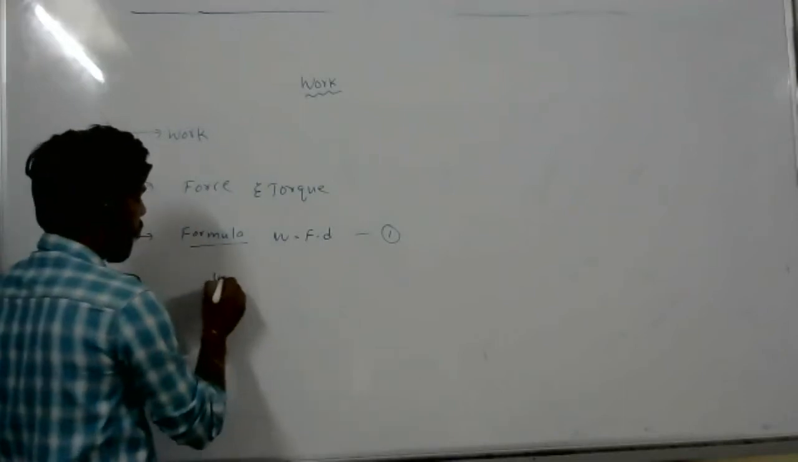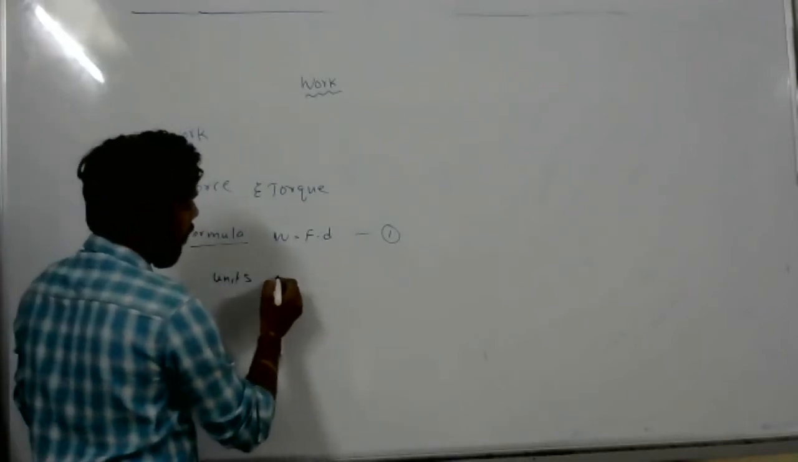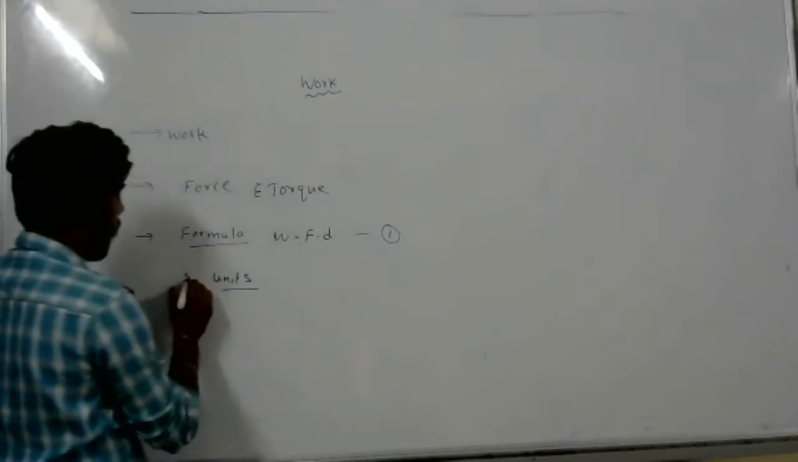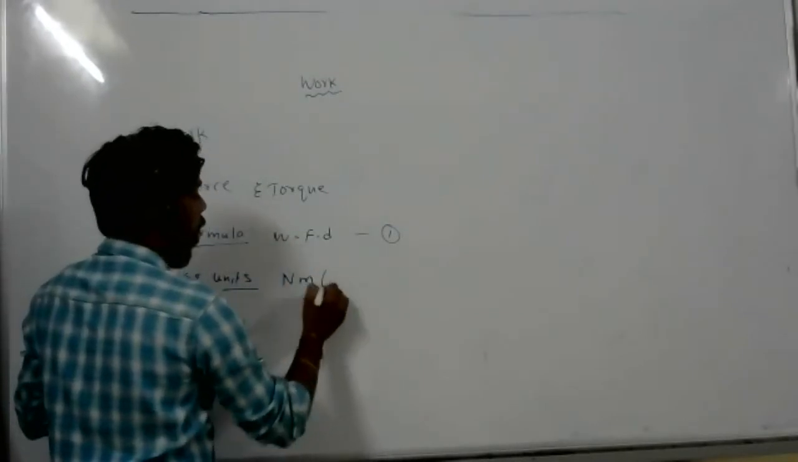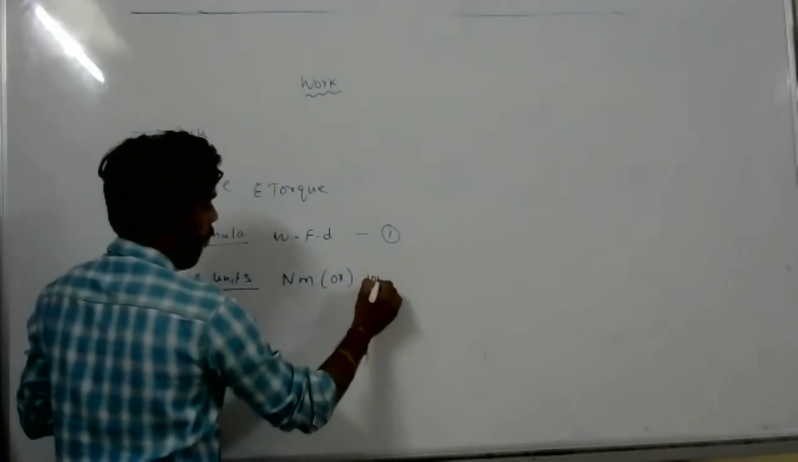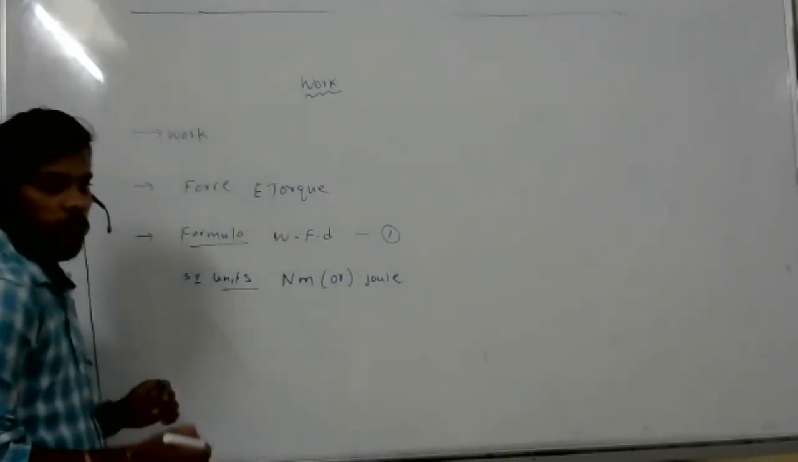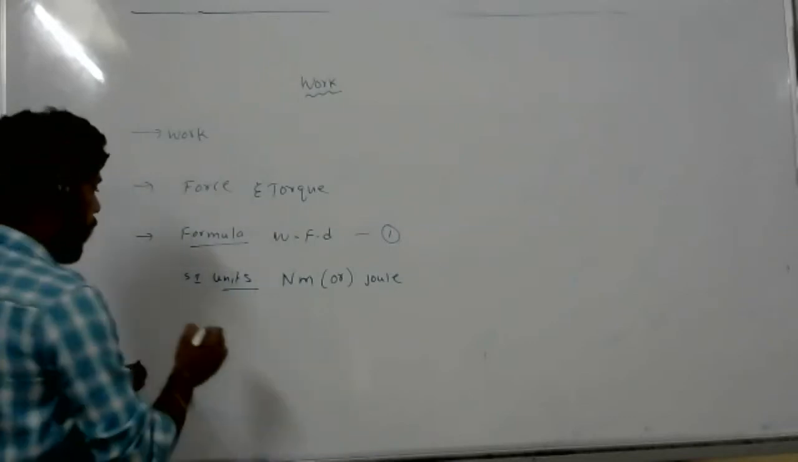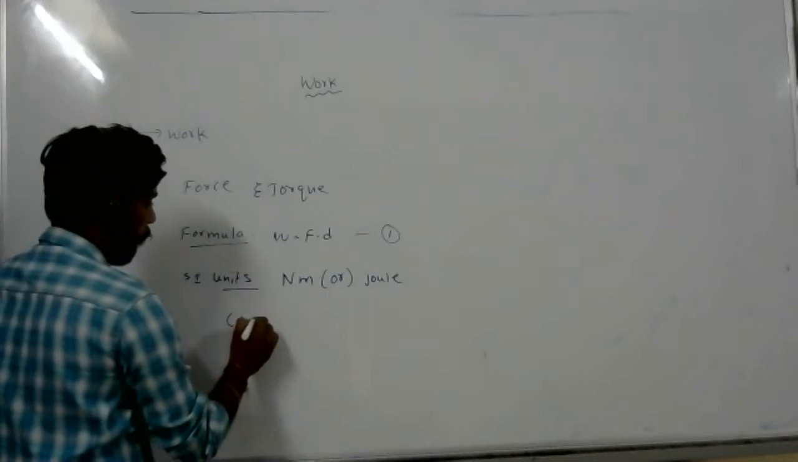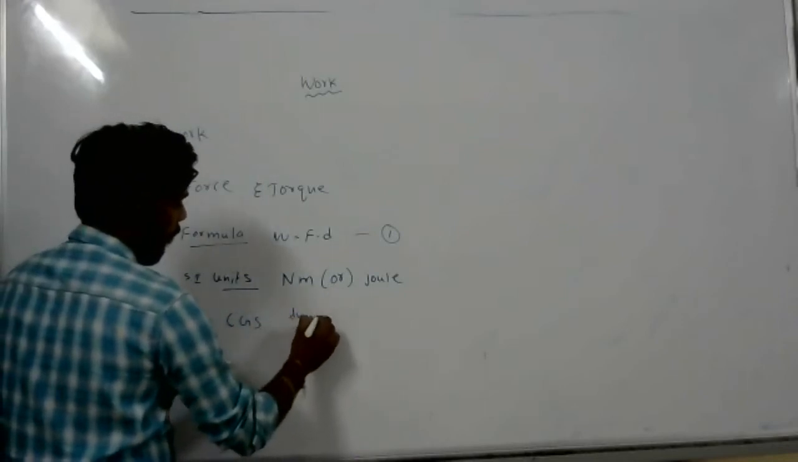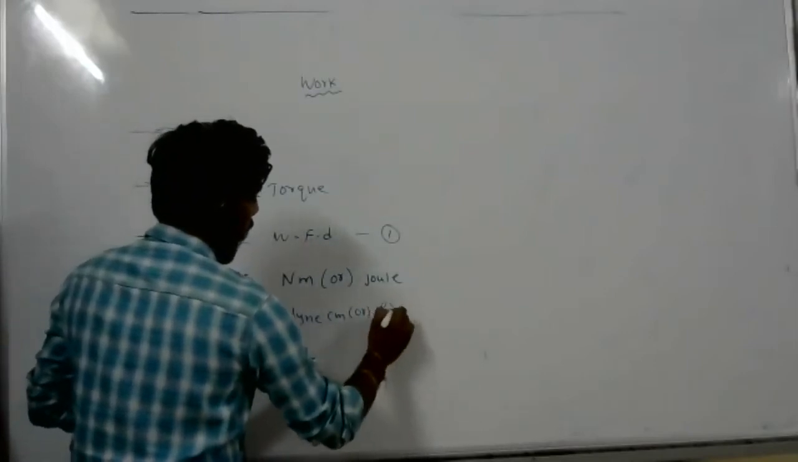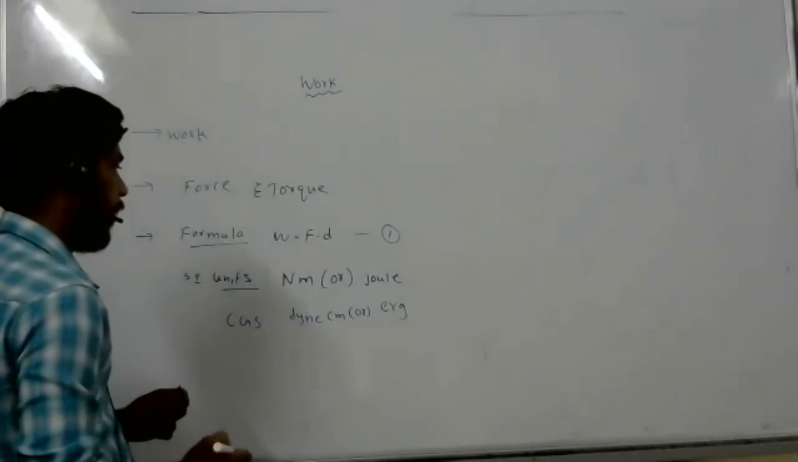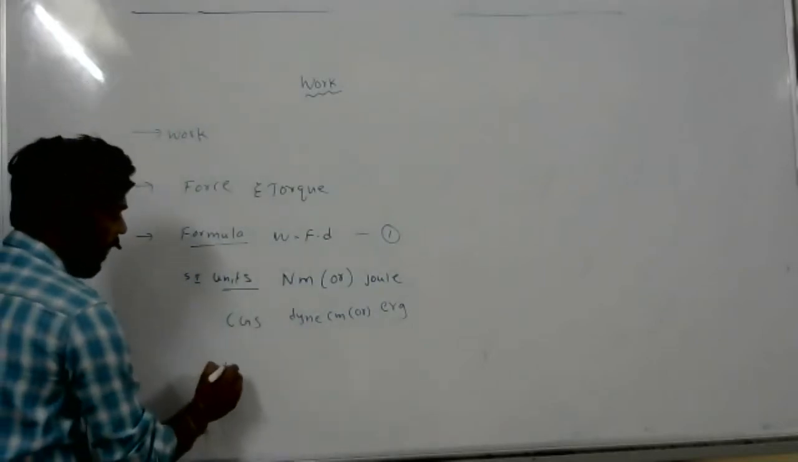Units. Force, how will you measure it? SI units: Newton. Displacement: meter. Newton meter, which is also called joule. And CGS units: dyne centimeter, which is also called erg.